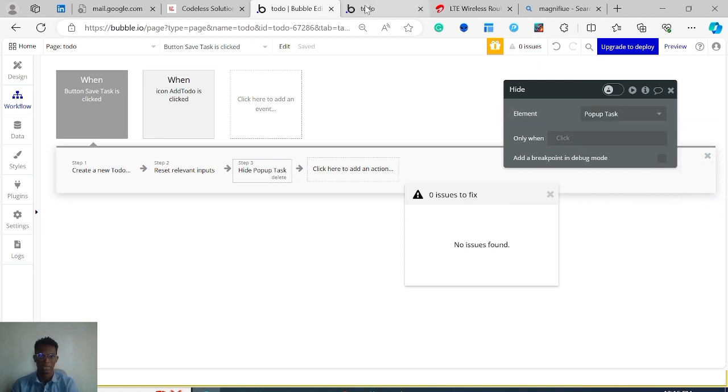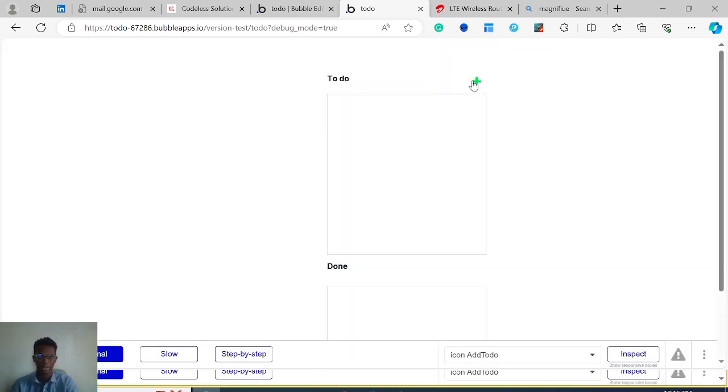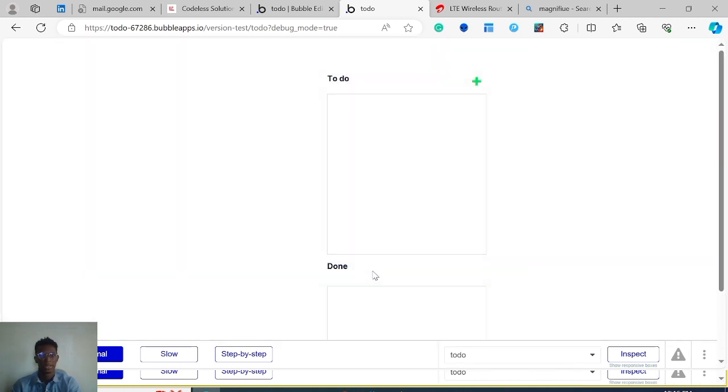So we have our flow then. We click on the pop-up, we show this, we create a task, and then we hide it. So name of the task, pick Jerry up. My typing sucks. Pick Jerry up. And then priority, medium, mark as completed, save task. Yay, but where's our task?